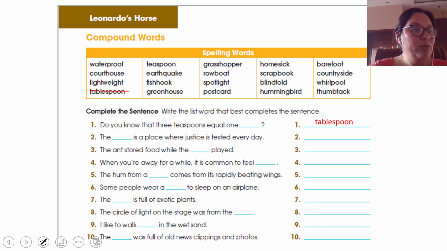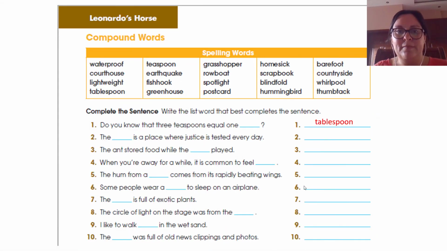The other word that I'm going to help you with is number 4. So let's see number 4. When you're away for a while, it is common to feel how? If you are away from your house and you miss your house, how do you feel?